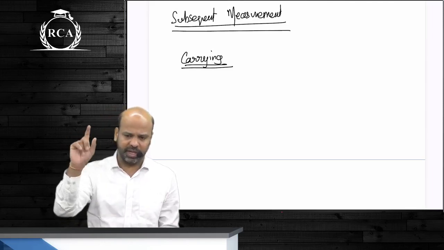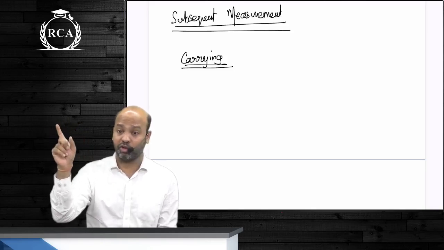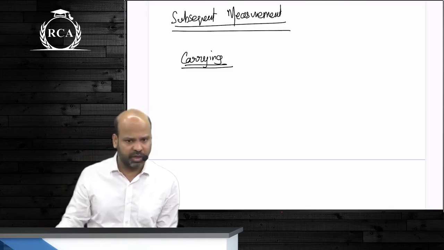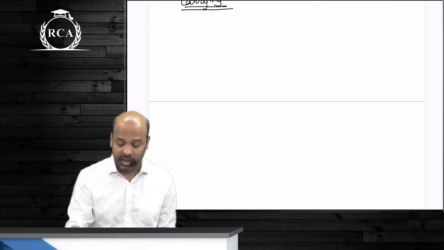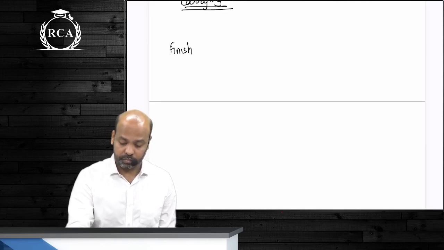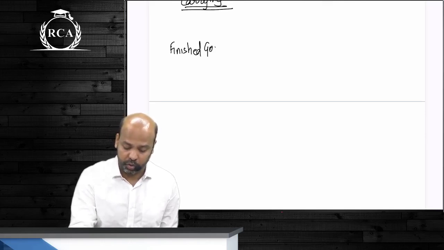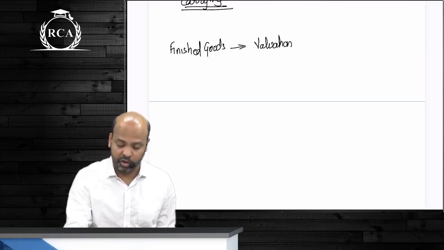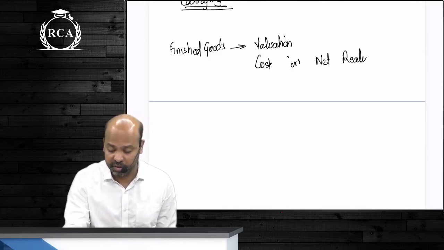Now if you read that sentence again, first I told you that no matter what happens, the cost of an asset cannot exceed economic benefit that you're going to derive from an asset. Yes or no? If an asset is held for sale, then the only way you derive economic benefit is by selling it, and that economic benefit will be equal to market value minus expenses. That is why, guys, if you look at finished goods के लिए बेटा, what do you do? Valuation, subsequent measurement जो है बेटा, it says cost or NRV, net realizable value, whichever is lower.